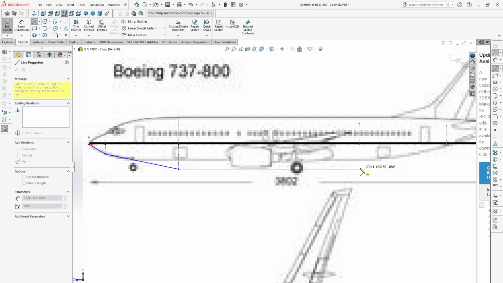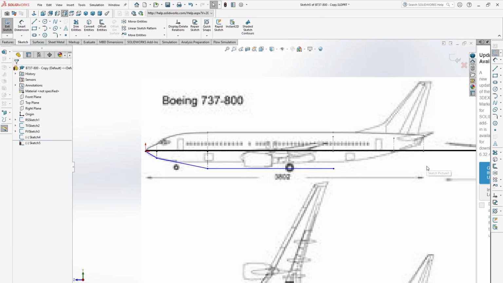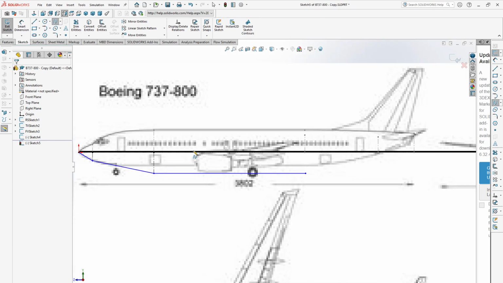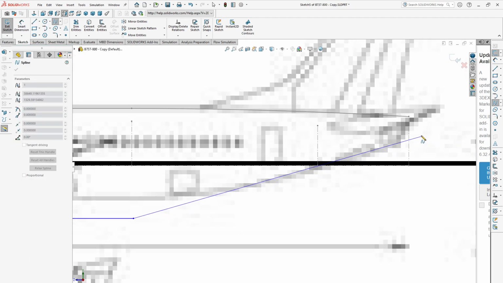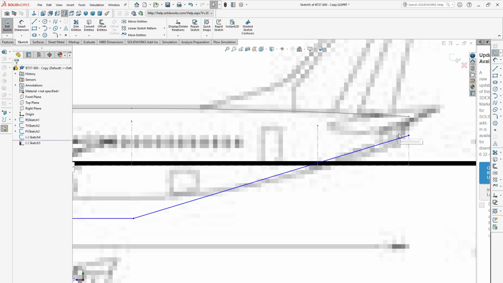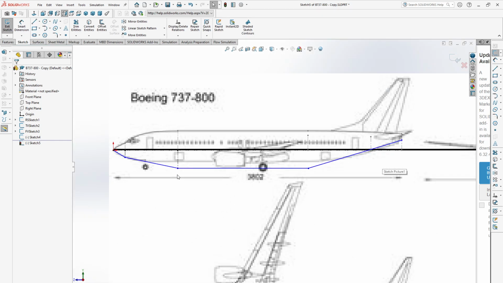Make just a horizontal line, then select spline again from this point up to the end. Just make sure it is coincident with this center line.